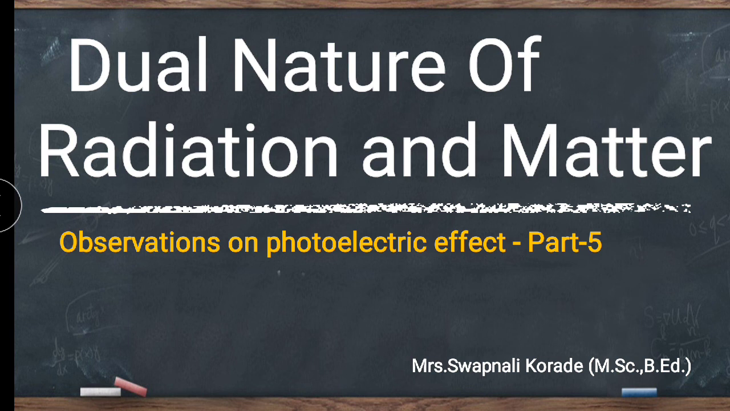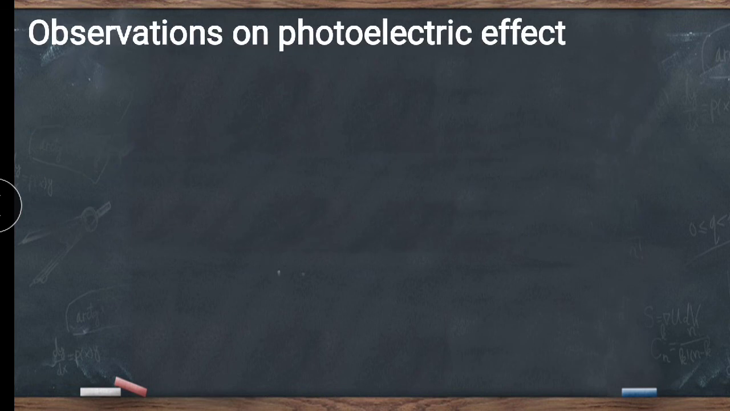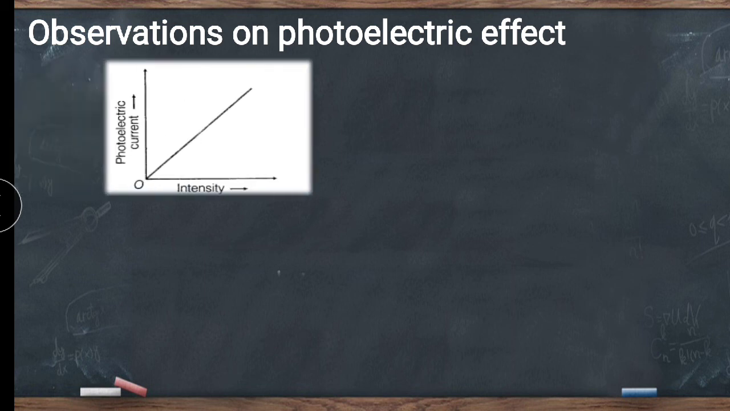So today we are going to see the observations on photoelectric effect. This is the fifth part of our series. Friends, we have made one series on dual nature of radiation and matter. So let's see what the next slide is. Observations on photoelectric effect. Let's see what the first observation is.